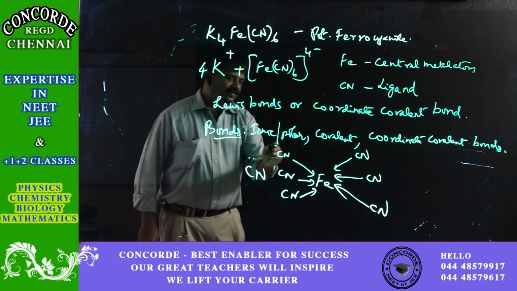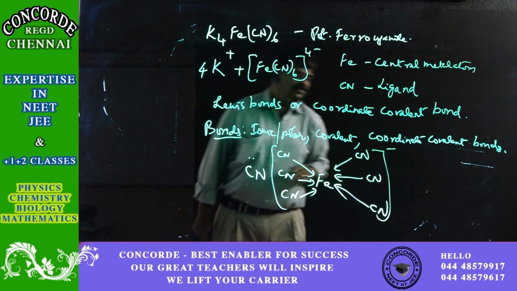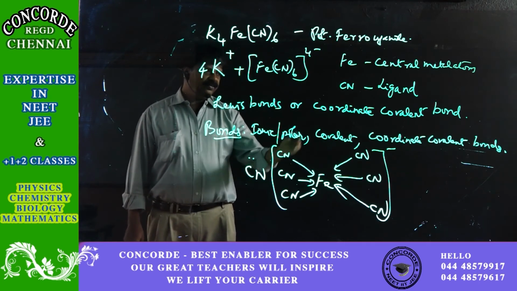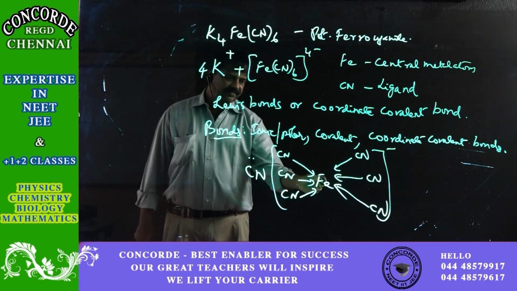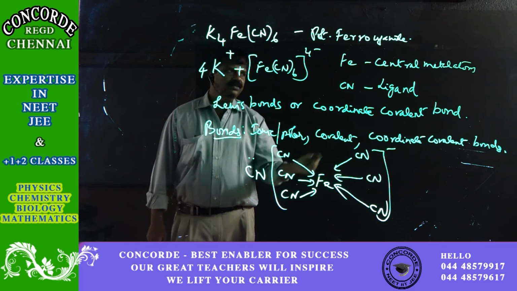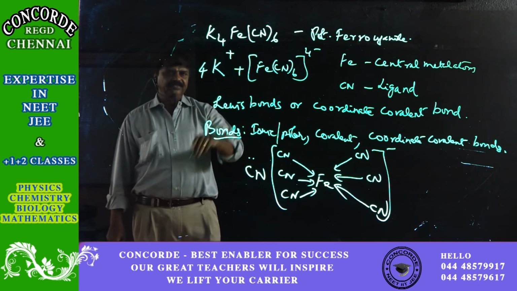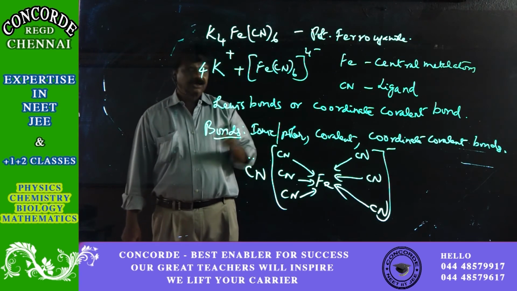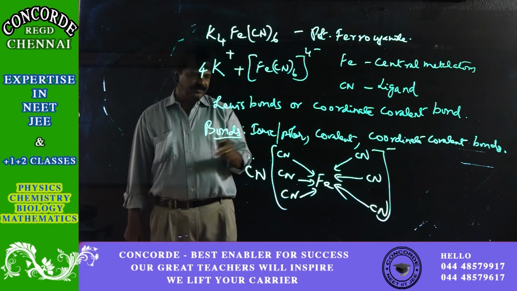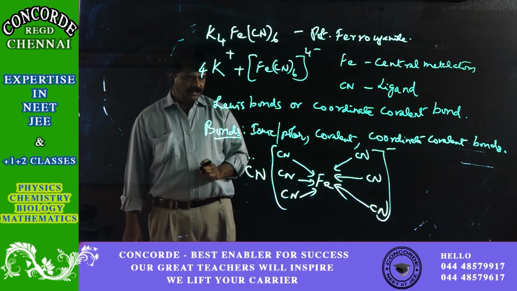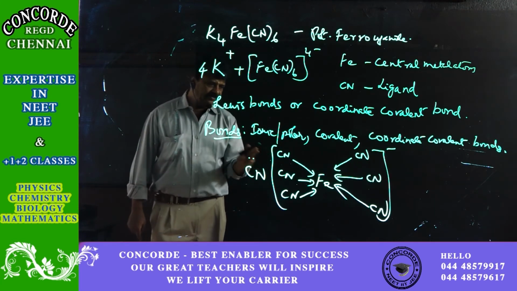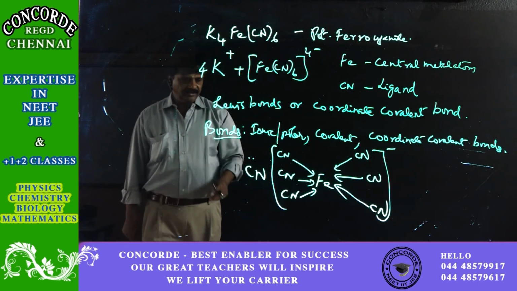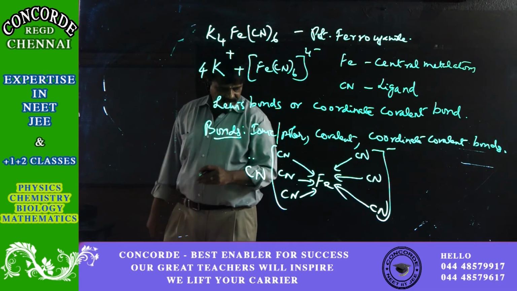So such a thing is the complex ion. I hope you are able to understand. Such a thing is called the complex ion. In this, Fe is the central metal atom and the CN is the ligand. The one which donates the pair of electrons to form a bond is the ligand. The one which accepts the pair of electrons from the attached group is called the central metal atom. Okay, I hope you are able to understand this clearly. We will study more about this type of coordination compounds in the entire lesson.